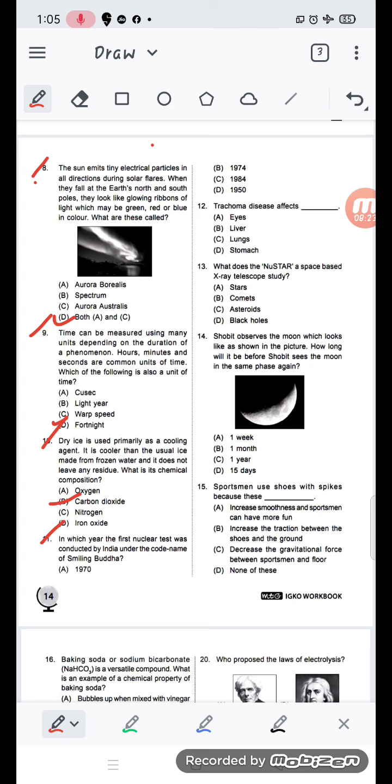Okay, coming to the 11th question. In which year was the first nuclear test conducted by India under the code name of Smiling Buddha? Options: 1970, 1974, 1984, and 1950. So our answer is option B, 1974. Okay, number 12, trachoma is a disease which affects eyes, liver, lungs, or stomach. It is the eyes.